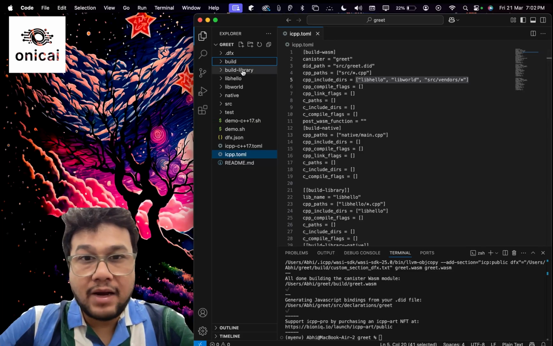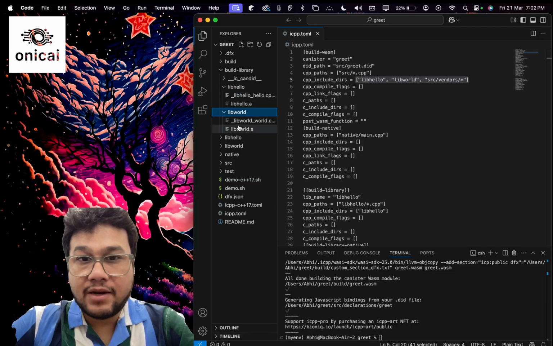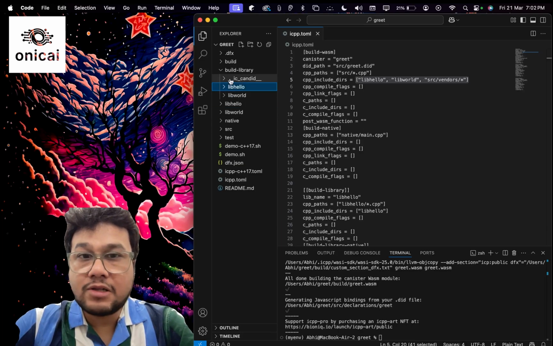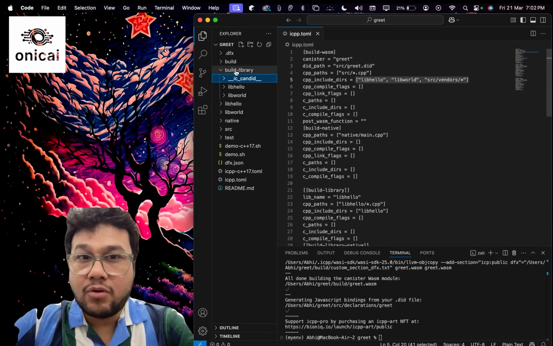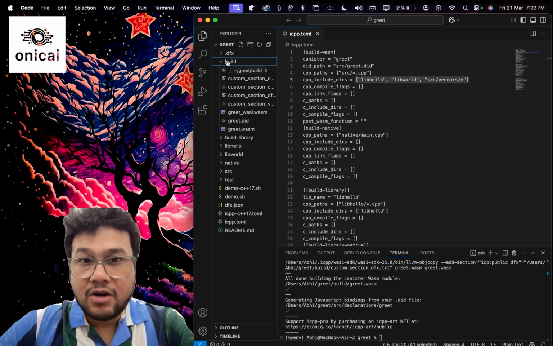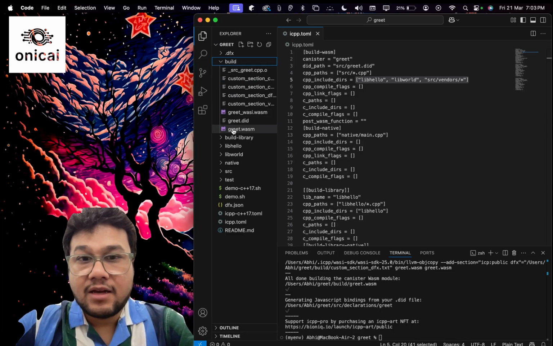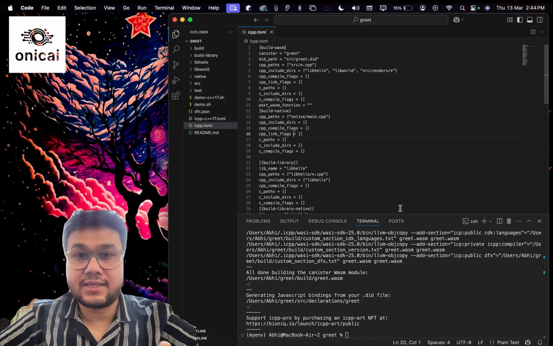Inside build library we have libhello.a inside the libhello folder, static library libworld.a inside the libworld folder, and we also have iccandid.a inside the iccandid folder. So icpp-pro links this .o object file with the .a files to build the final greet.wasm WebAssembly file. And that's it.